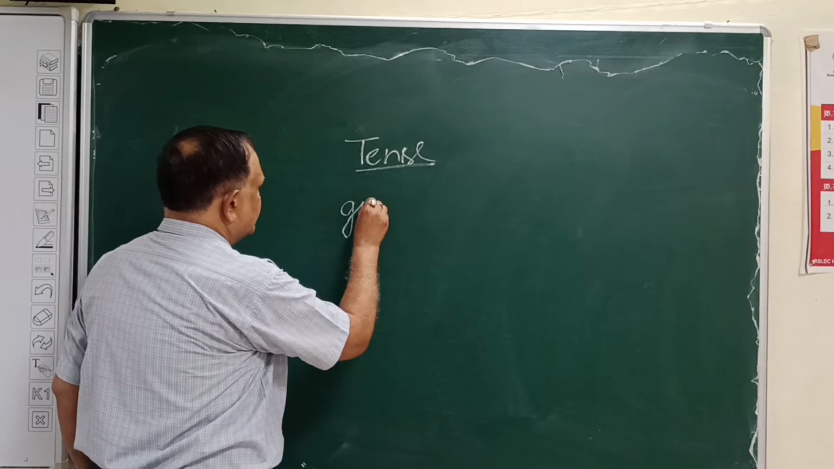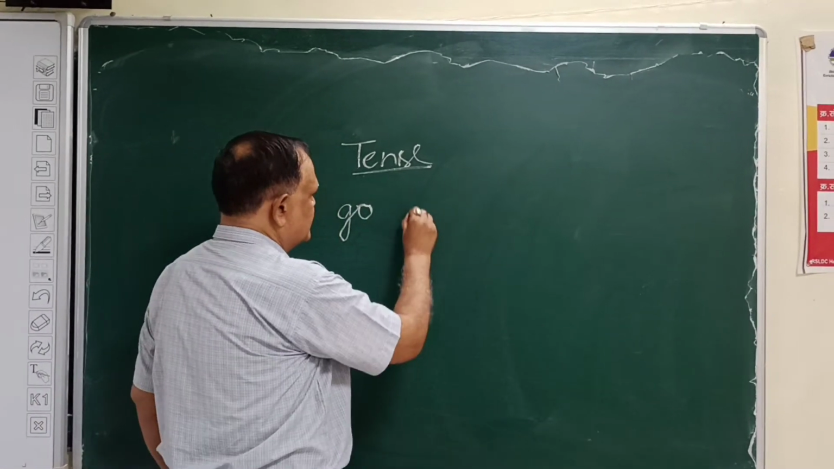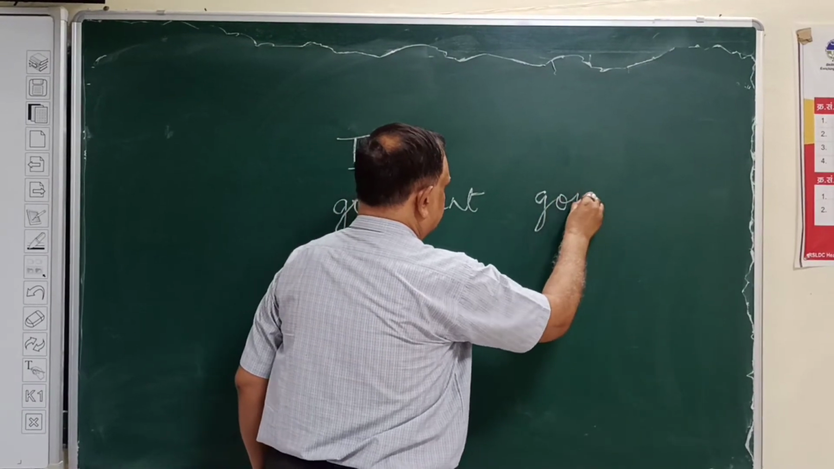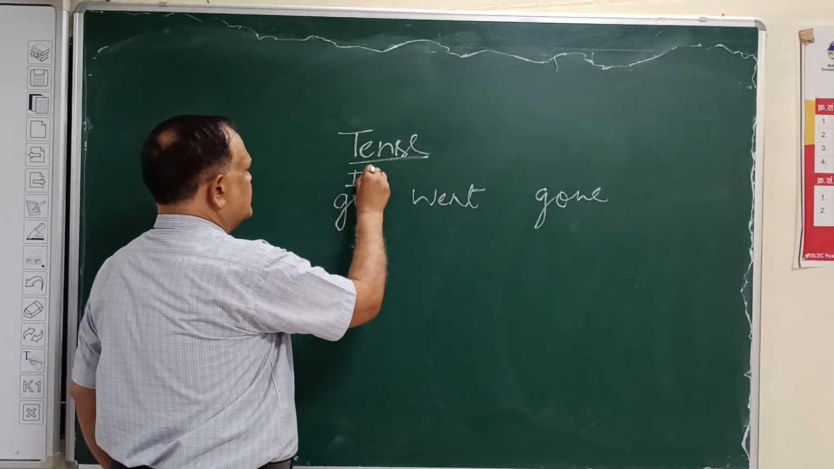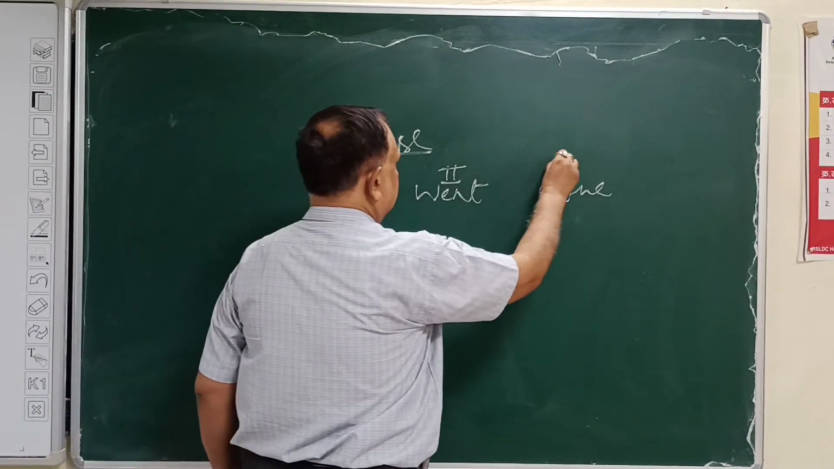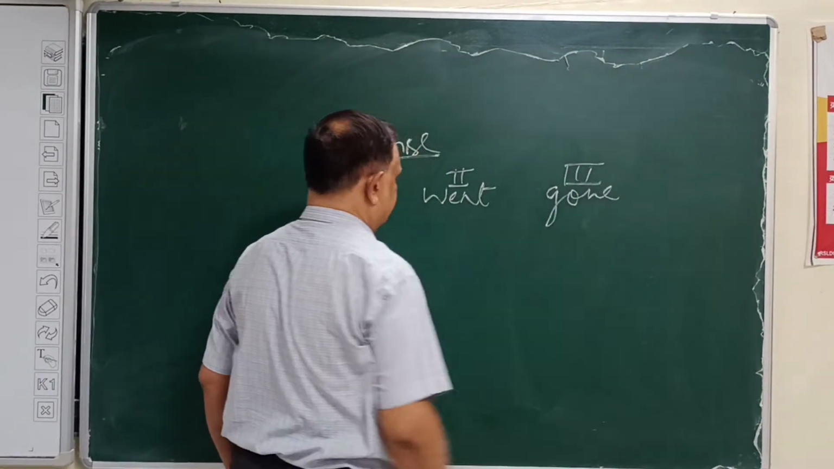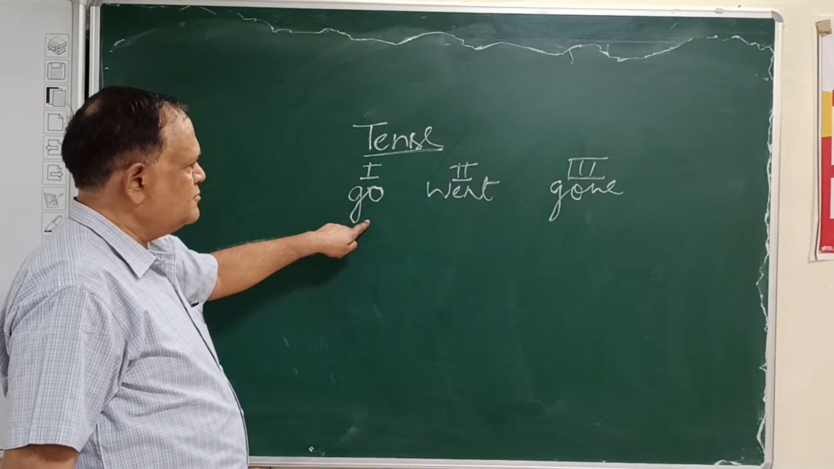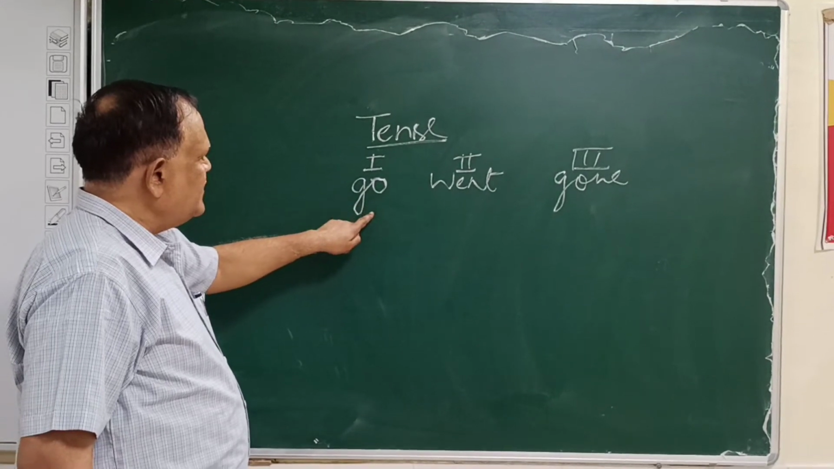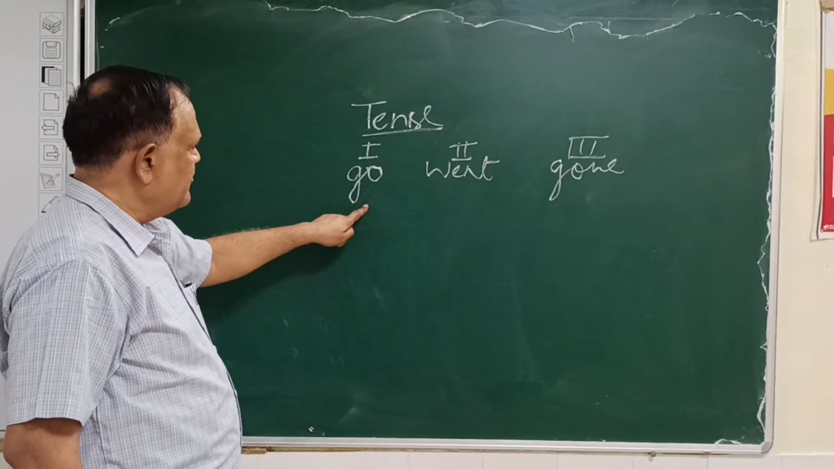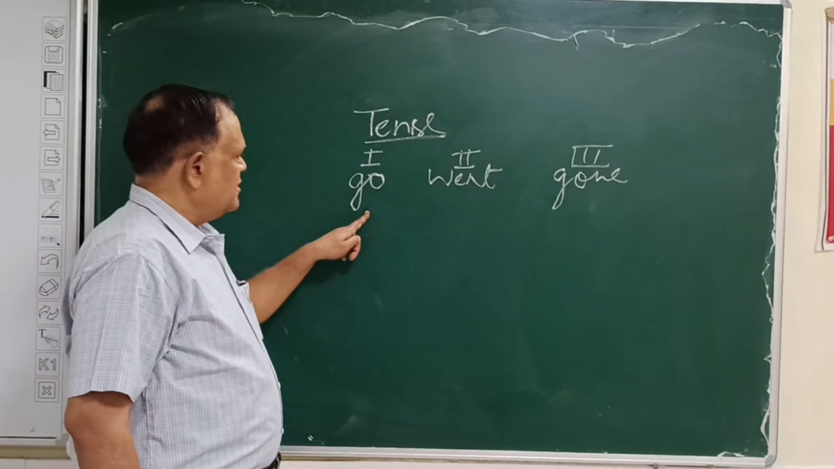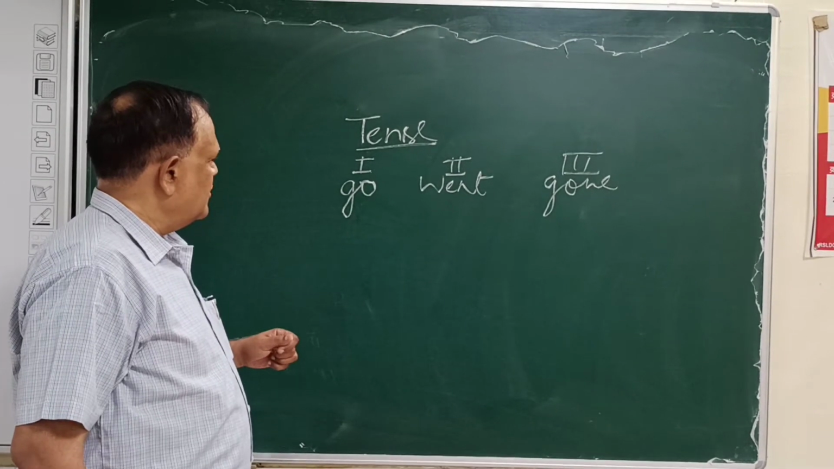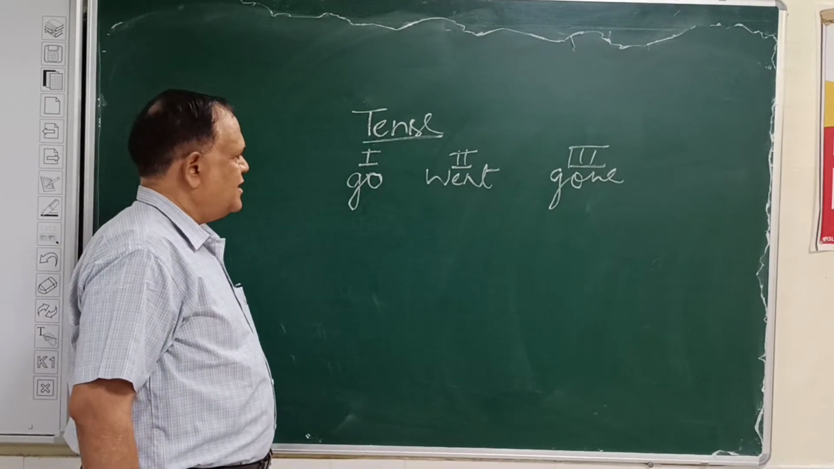For example, every verb has three forms: go, went, and gone. We call them first form, second form, and third form. Every verb has these three forms. When we use the first form, for example, go, we tell the natural, the daily habits, routine of the people, of the nature, and other concepts.